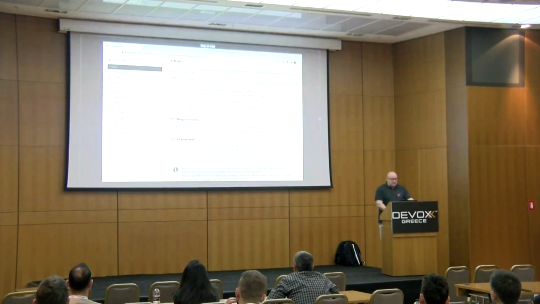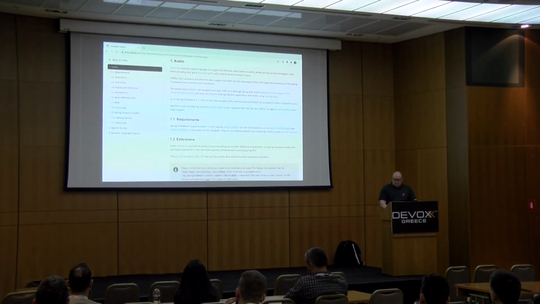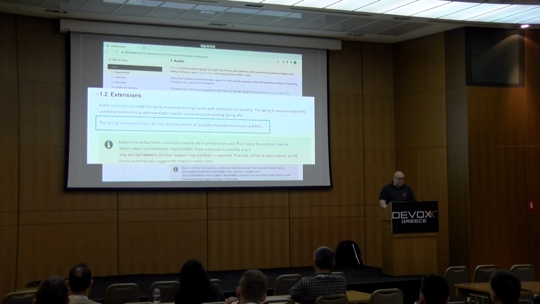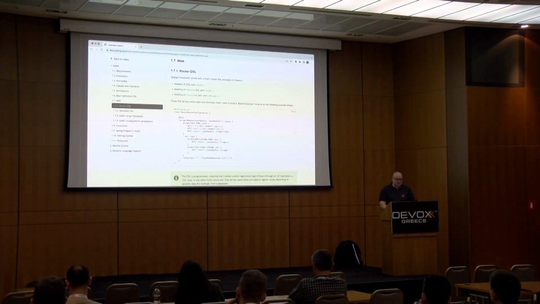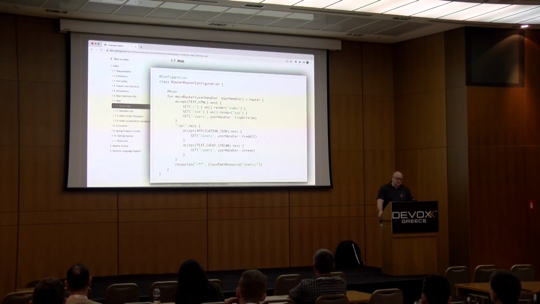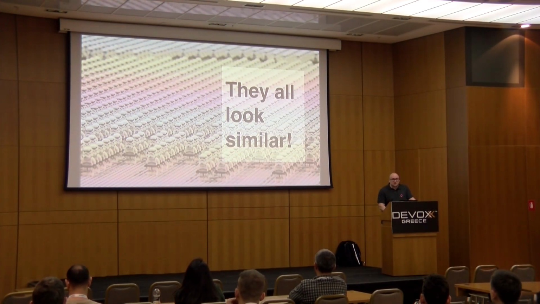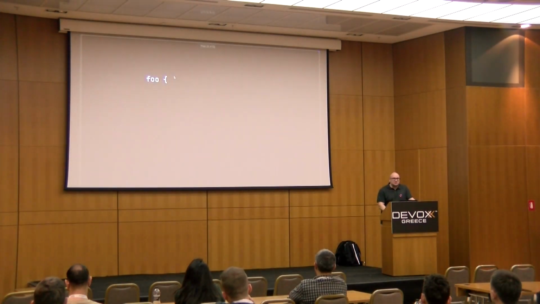Spring Framework actually comes with a lot of extensions, and in the documentation you will find the links to those extensions for Kotlin, and it's a good portion of them. But the good part is that you can find the examples in the documentation as well. And if we analyze those different examples that I just showed you, they are very similar. Similar in a way, of course, they use Kotlin, but they are also similar by structure.